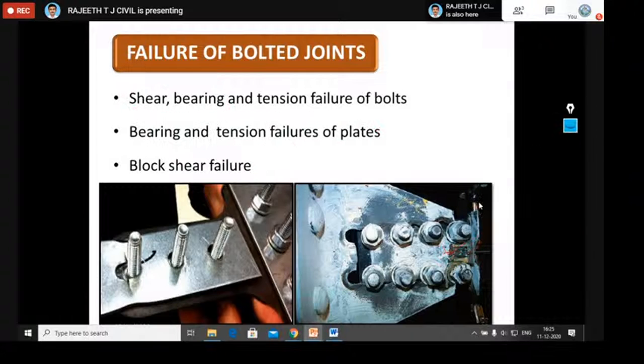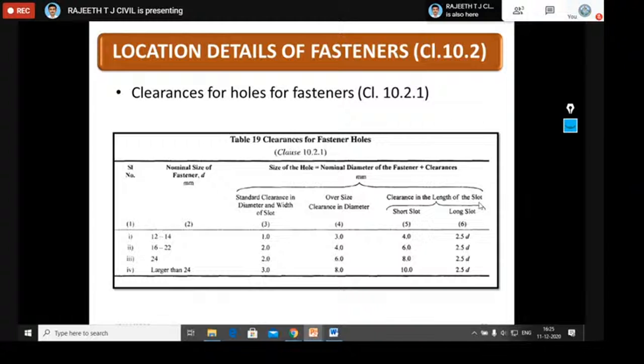Next thing is the clearance or holes for fasteners. To fit any bolts, we should provide extra clearance, so we provide a larger diameter bolt hole. A standard clearance diameter bolt hole we should give to connect the bolts. Here you should remember this value. Table 19 is given in the code book. You should remember this value at least. Sometimes they will give it; if not given, you should remember this.